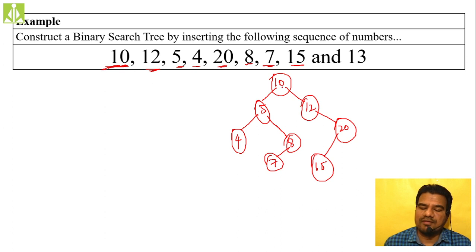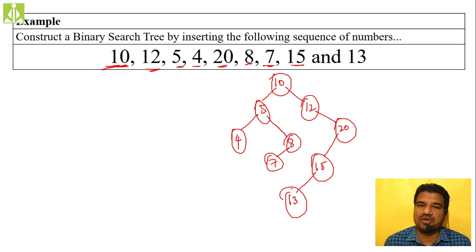Okay, so whenever it is greater, we move in the right side direction. So 13 is greater than 10, so we moved in the right side direction. 13 is greater than 12, so we moved in the right side direction. 13 is lesser than 20, so we are moving in the left side direction. Then 13 is lesser than 15, move in the left side direction. So here that 13 will come.